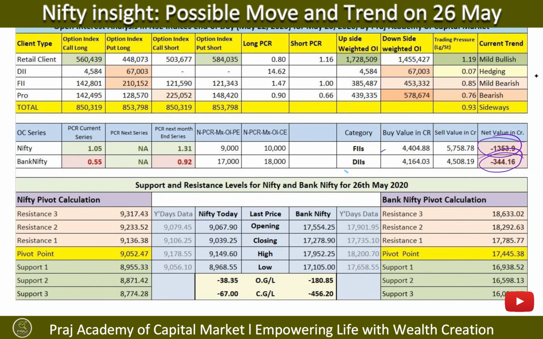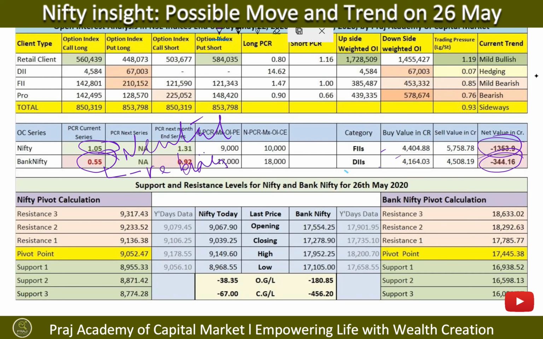So they both had been bearish. The Nifty current PCR is at 1.05, which shows a neutral bias. Bank Nifty PCR for the current series is 0.55. That shows a very negative bias, right, for Bank Nifty.